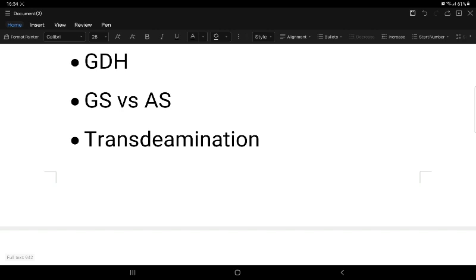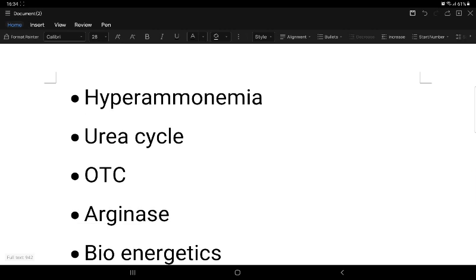And then hyperammonemia. What is hyperammonemia? When alpha ketoglutarate is decreased and glutamate is decreased, they are being used up absorbing excess ammonia in any urea cycle disorder, whereas glutamine formation will be increased in case of any ammonia disorder. What happens? Depletion of alpha ketoglutarate, so the TCA cycle may be affected and ATP is not produced. The brain is affected first, as it is a very sensitive organ to ATP, and to depletion of glutamate.